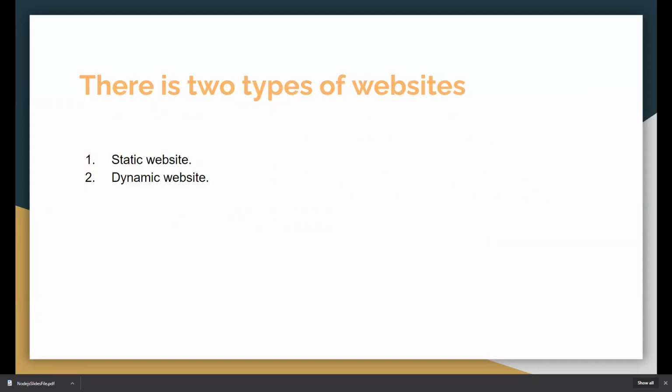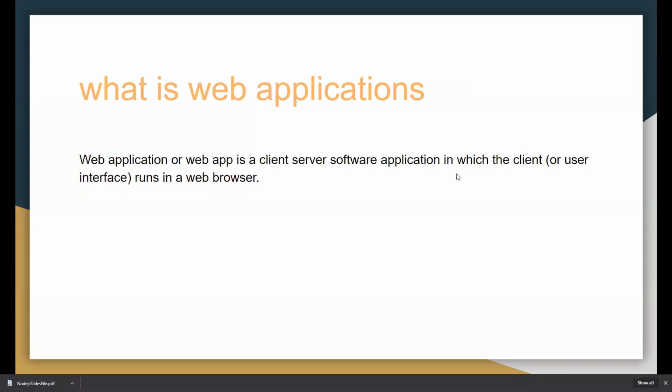But in a dynamic website, we can change the content through the admin panel, which will be provided to us. So this is a static and dynamic website. Are you getting my points? Yes. Okay.